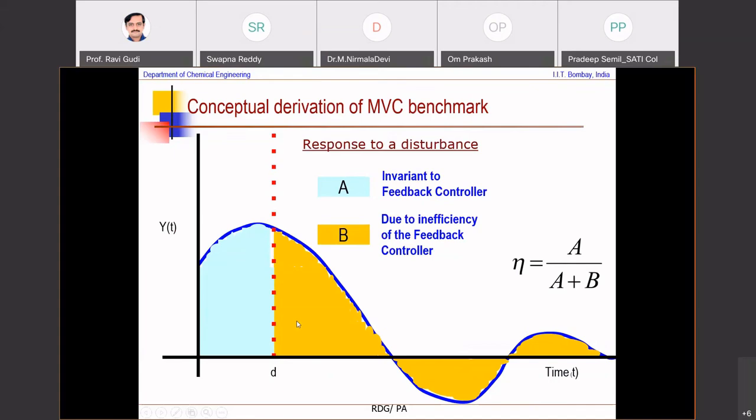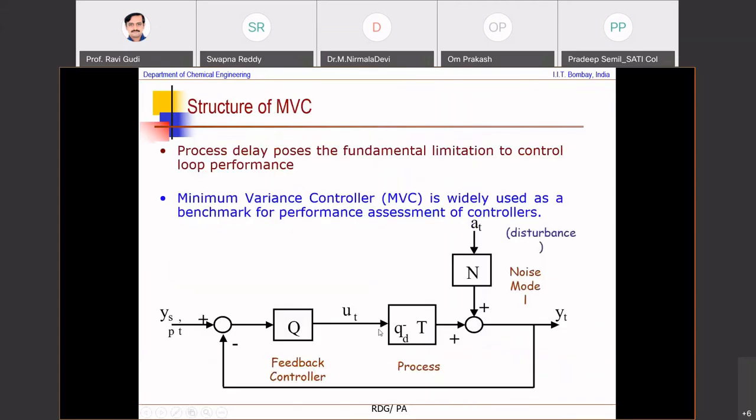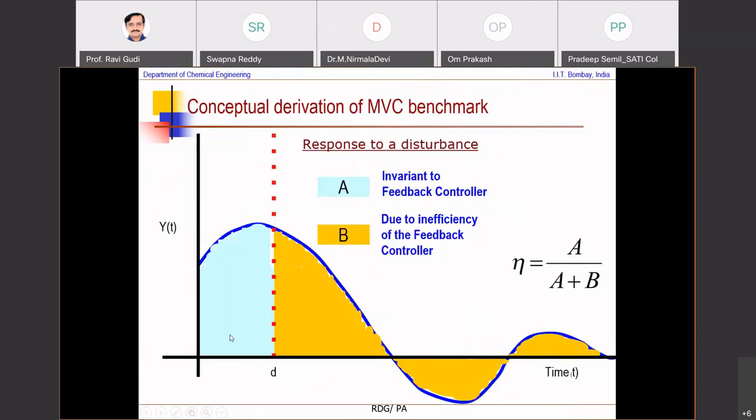In any controller, let me go back here. When I have a control action initiated here, the impact of that is seen in the output only after the delay time, because of the presence of this delay. So there is at least that much variation that, even if I have a minimum variance controller, I cannot reduce. The one in blue is something I just have to live with. It's invariant to the type of feedback controller.